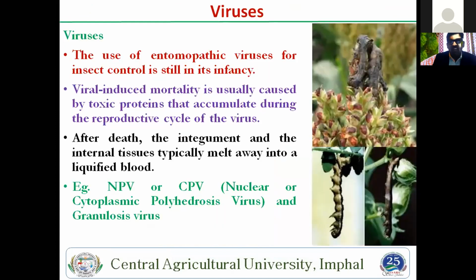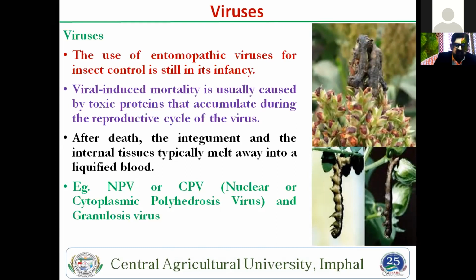Then another is virus. Virus also controls most of the insects, and the disease caused by this virus is known as tree top disease. You see the condition of this larvae. Most of the larvae go to the upper side, on top of any branch. That is what tree top means. This is the main symptom of most of these viruses.